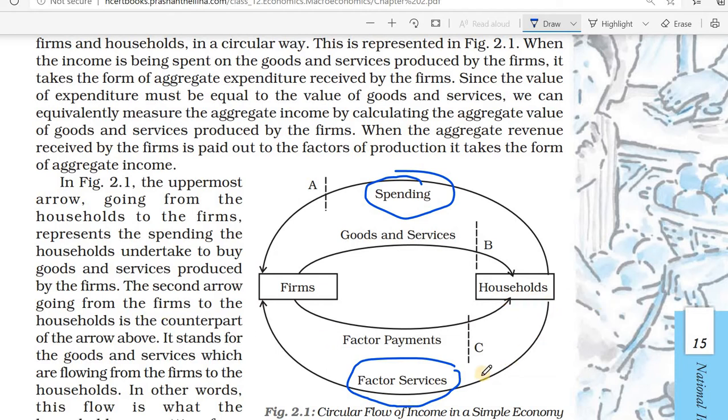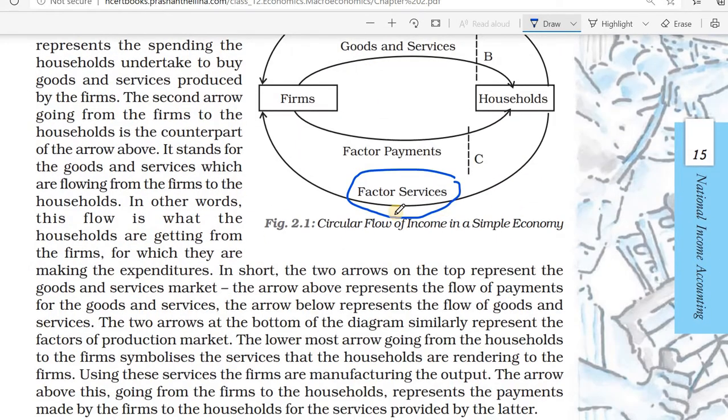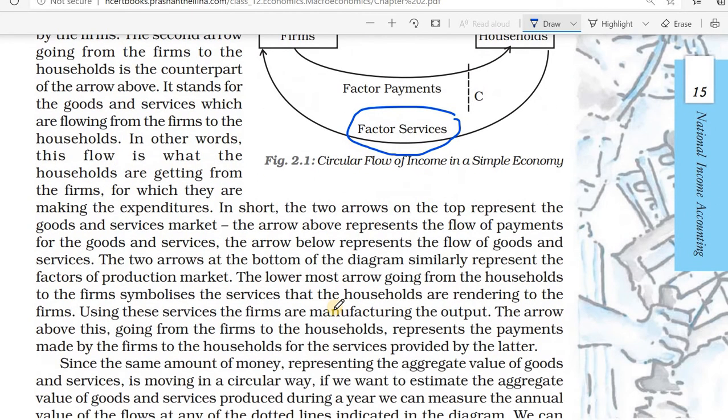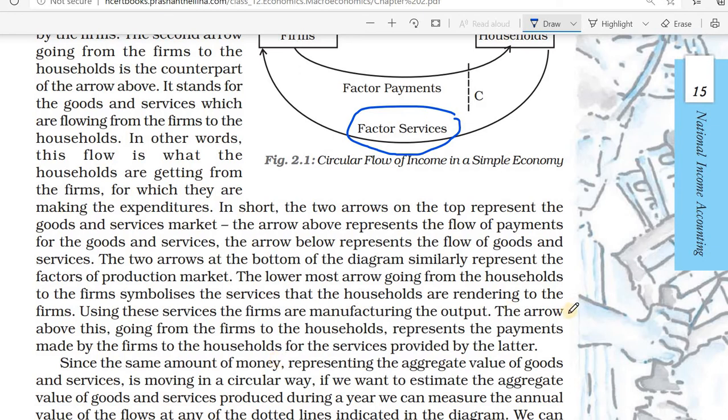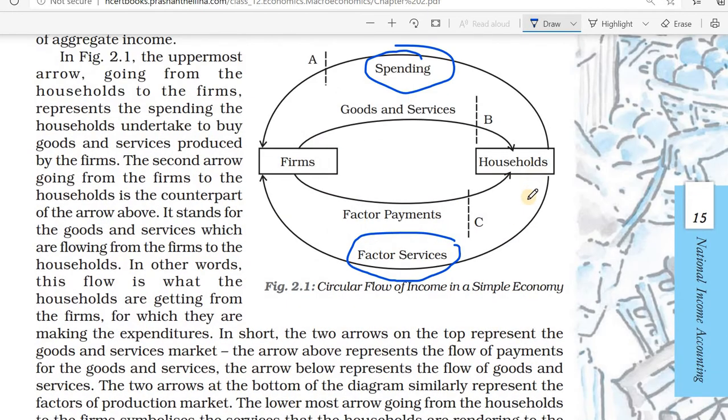Then here you can see factors of service: households giving labor service to firms. Here you can see the arrows. They represent payment made by the firms to the households for service provided.